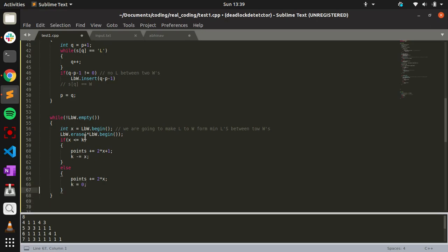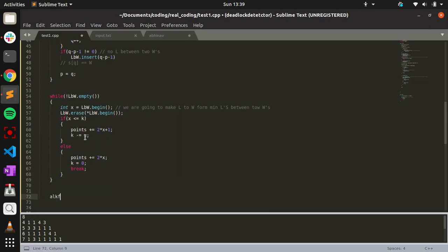So in this case, I should break it, like I cannot make all the elements between the L and W to W. So that's it. We break there, and we might remain with some of the k. Then we'll increase the points by the minimum of 2 times k, the number of flips that you can make at max.